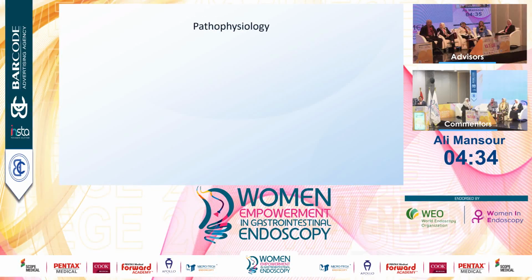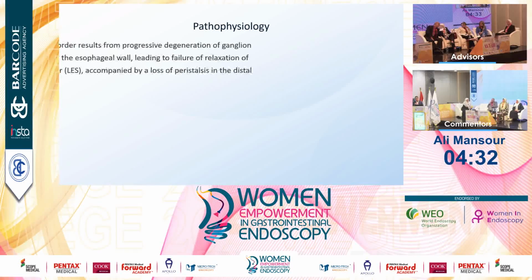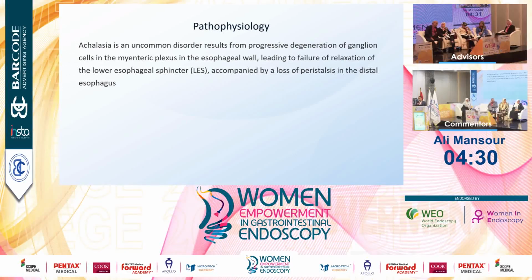Now we'll talk briefly about achalasia pathophysiology. Achalasia is an uncommon disorder resulting from progressive degeneration of the ganglion cells in the myenteric plexus in the esophageal wall, leading to a decrease in nitric oxide and vasoactive intestinal peptide, and failure of relaxation of the lower esophageal sphincter accompanied by loss of peristalsis in the distal esophagus.